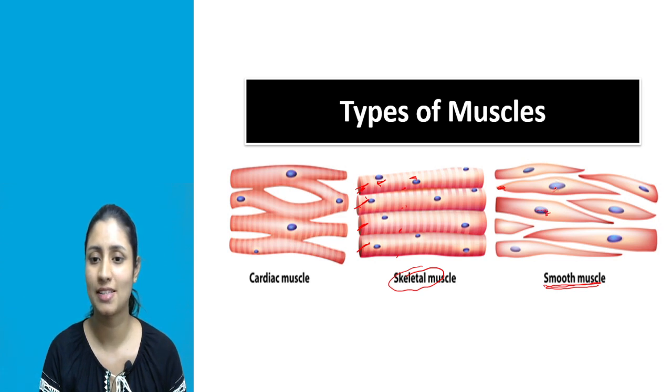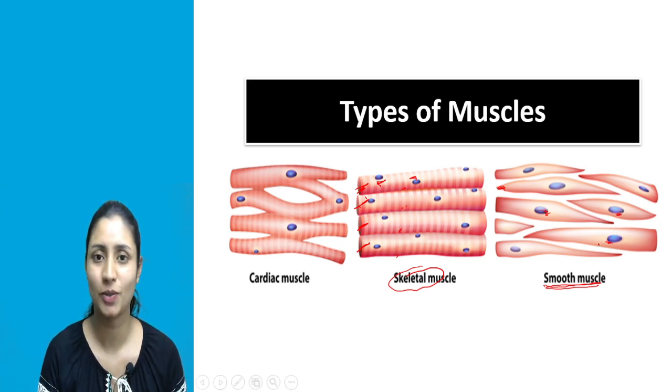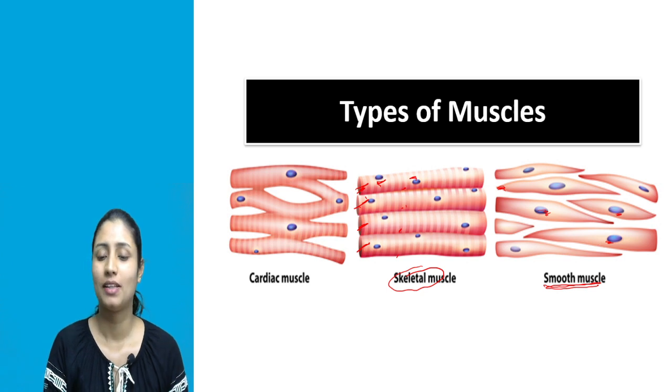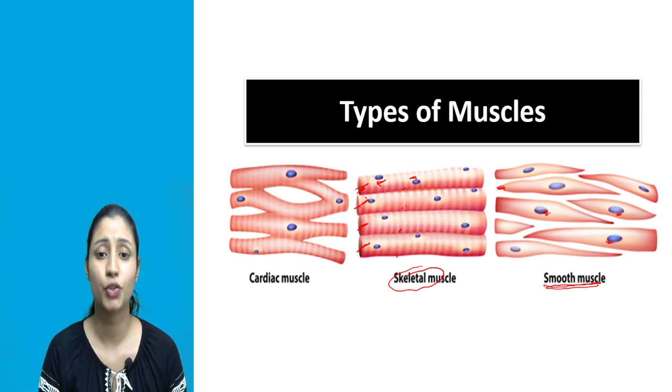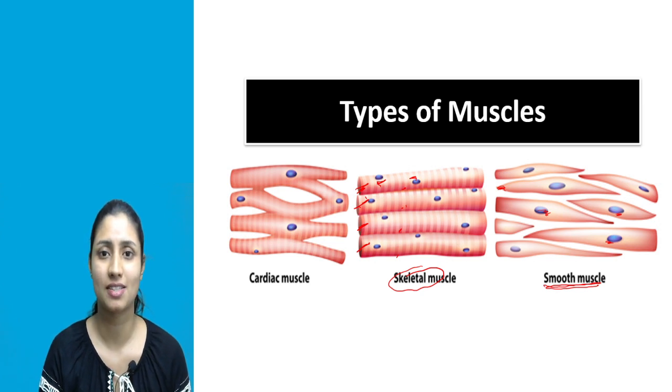Here also, only a single nucleus. So the visceral muscle cells are uninucleated. Uni means single and nucleated means nucleus. So the visceral muscle cells have a single nucleus. That's why these are uninucleated.